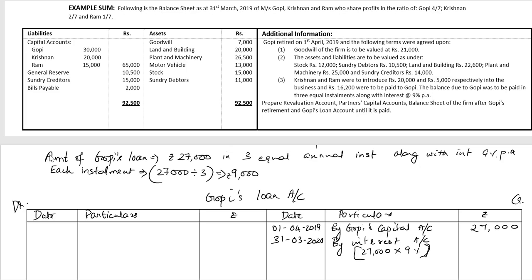So we have ₹2,430 as interest at the end of the first year. On the same date, we need to pay the installment along with the interest. So to bank account, the installment is ₹9,000 and the interest ₹2,430. Total amount payable, ₹11,430.